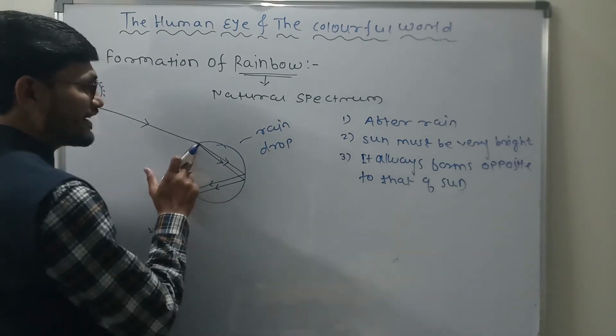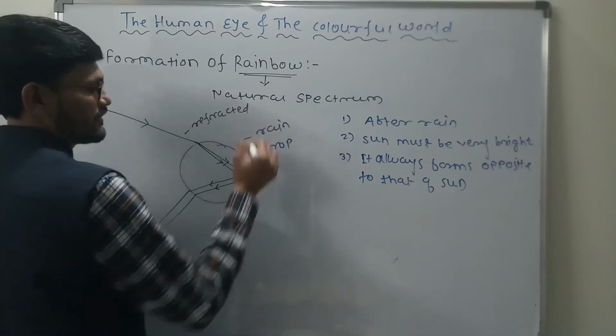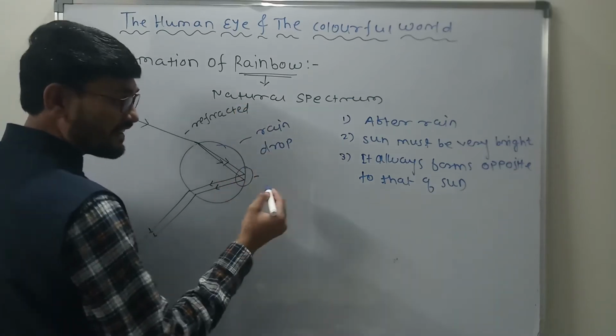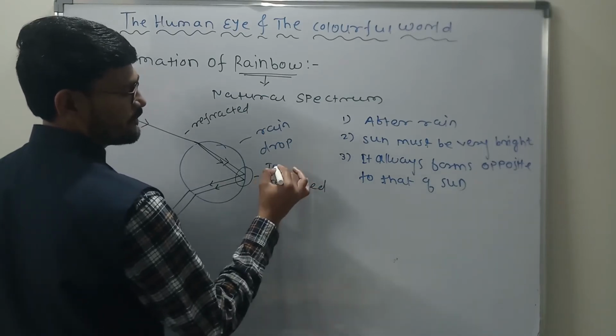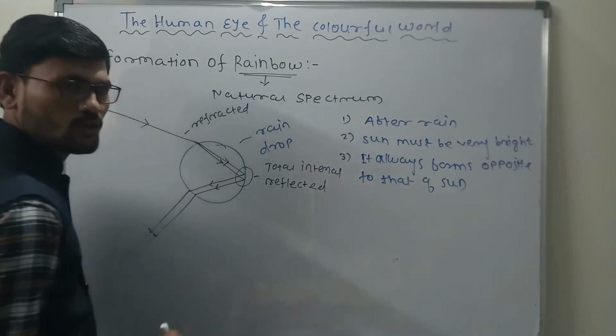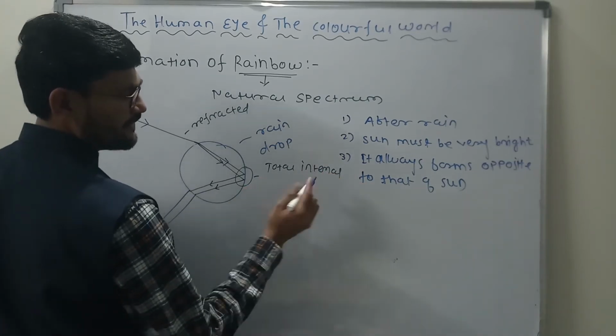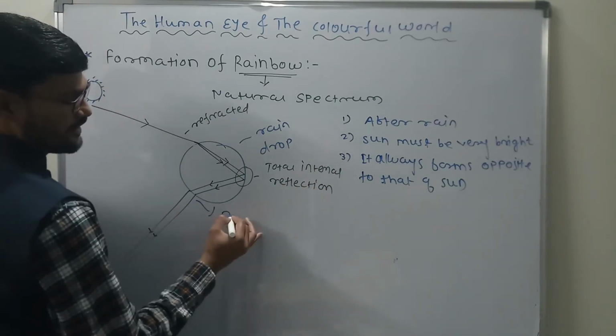Correct? So at this point light gets refracted. So here is where light is refracted. Correct? So at this point what happens? Light gets reflected. And this reflection is called what? Total internal reflection. Light gets reflected. Total internal reflection. And again, light gets what here? Refracted.